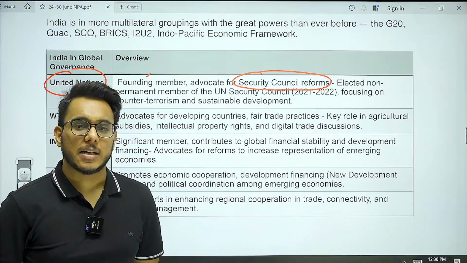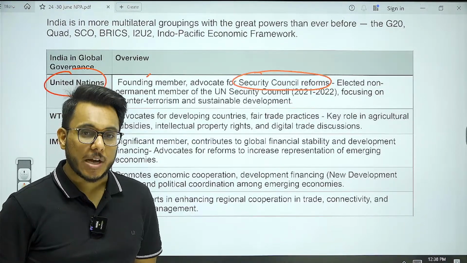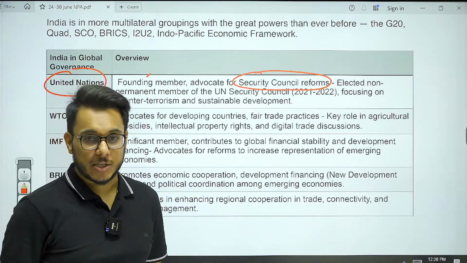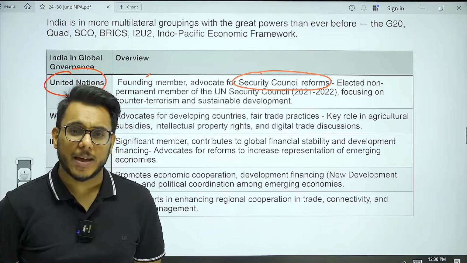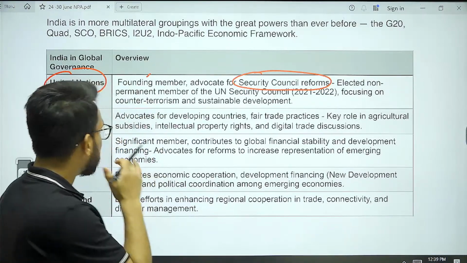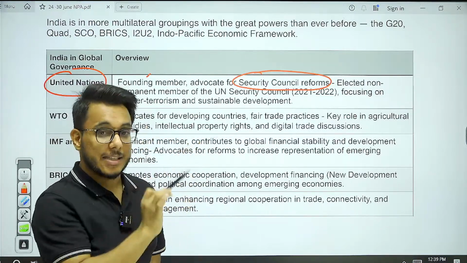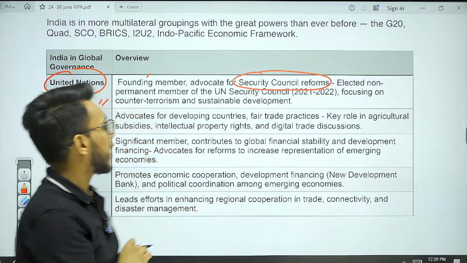Africa is not represented in the UNSC. From Asia, India's representation is not there. South America, Latin America is not adequately represented. So basically, India is talking about reform in the United Nations, Security Council expansion.